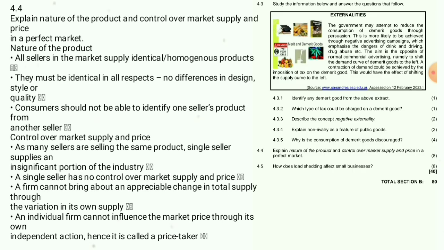Control over the market supply and price. As many sellers are selling the same product, a single seller supplies an insignificant portion of the industry. A single seller has no control over the market supply and price.